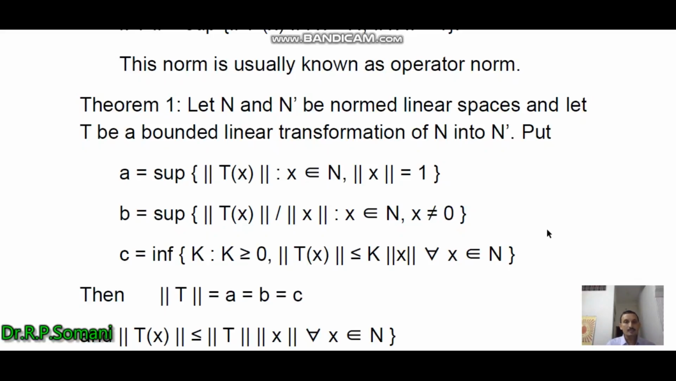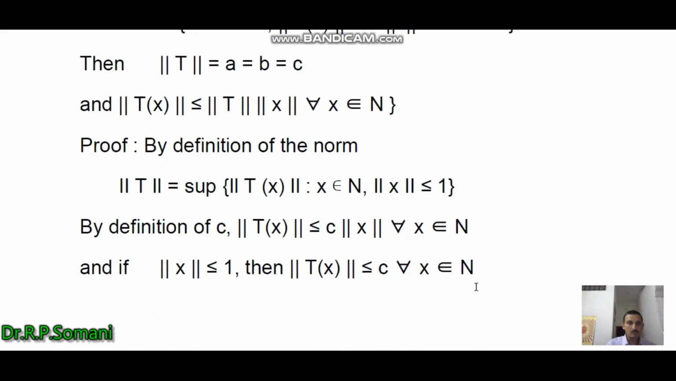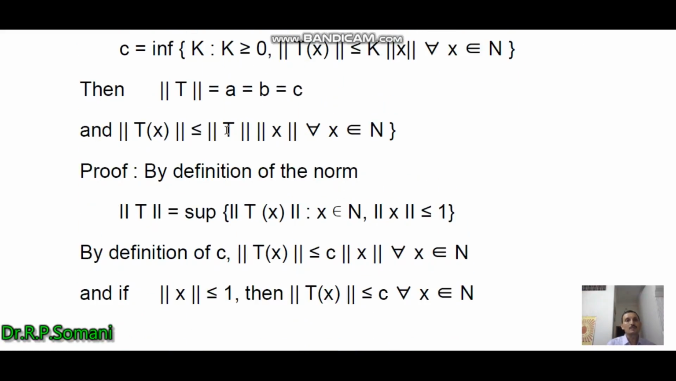So we have these three quantities A, B and C, and we relate them with the norm, and we prove in this theorem that norm of T equals A equals B equals C. So this theorem gives us three alternate definitions of this operator norm, and also norm of Tx is less than or equal to norm T norm x for all x belonging to N. So now we prove the equivalence of norm T, A, B and C, first.